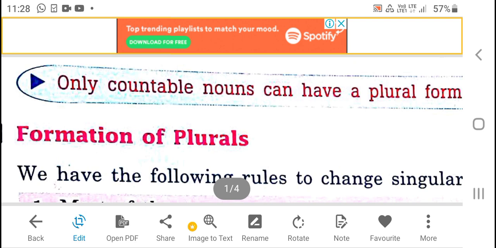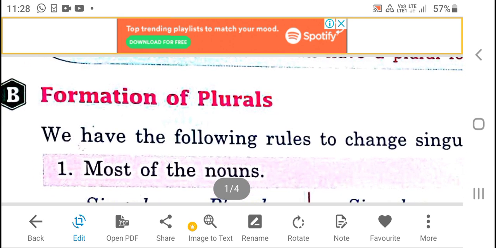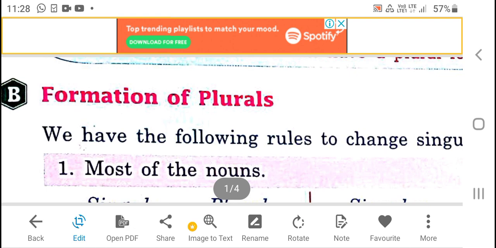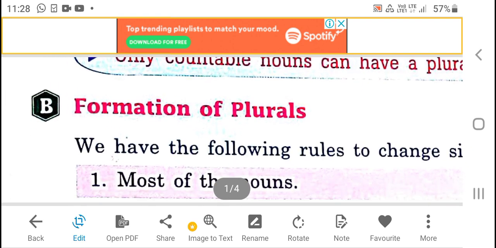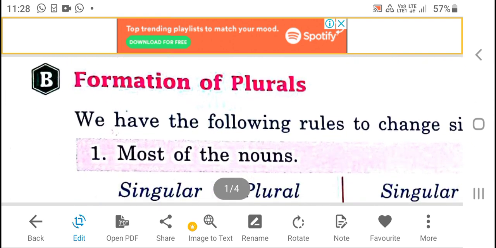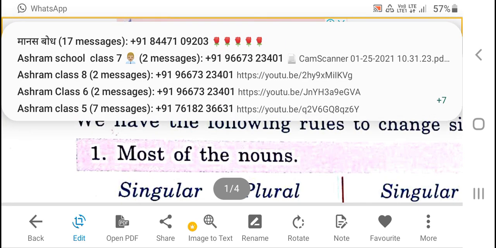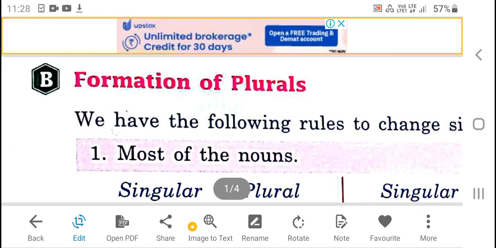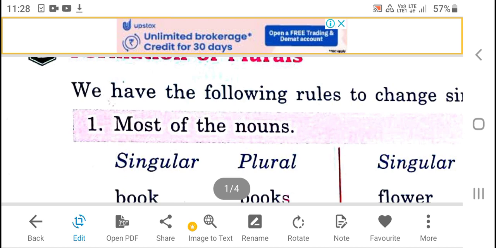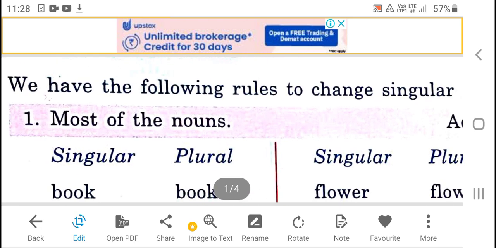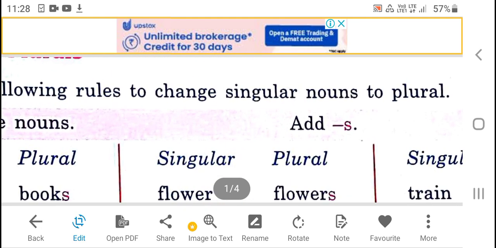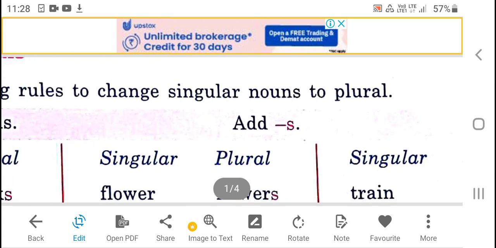Now, only countable nouns can have a plural form. जिनको हम काउंट कर सकते हैं उनके ही प्लूरल फॉर्म बना सकते हैं. Now let us understand formation of plurals. First, we have the following rules to change singular nouns to plural.